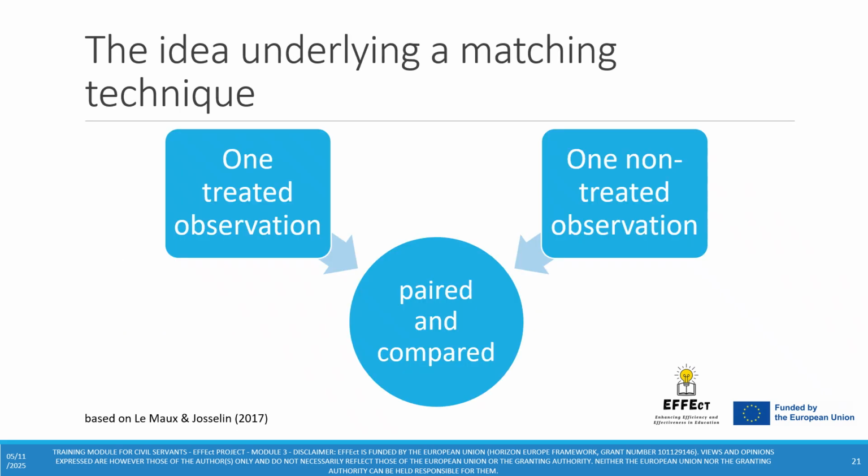The main underlying idea behind a matching technique is that one treated and one non-treated observation are put in pairs and then compared. They must be identical in every aspect besides the treatment, which is the main general idea behind the matching technique. However, it is quite difficult to perform a perfect matching technique because it is nearly impossible to get one treated and one non-treated observation which are identical in every aspect besides the fact that one was treated and the other was not treated. We will address this problem in the following submodules.